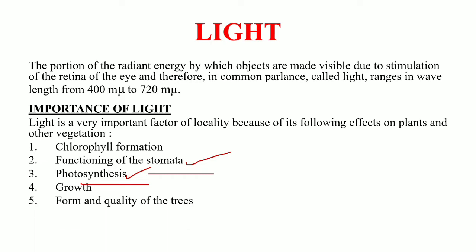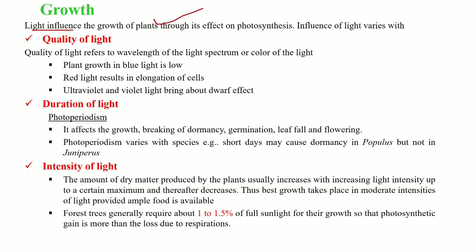Next is the growth. The influence of light on the growth of the plant depends upon the quality of the light, the quantity or duration of the light, and the intensity of the light. First of all, we have the quality of the light. Quality refers to the wavelength of the light spectrum or the color of the light. Here you can see that the blue light results in low plant growth, while the red light results in the elongation of the cell, which gives good growth. And here you can see that the ultraviolet and the violet lights bring about the dwarf effect in the plant. This is how the quality of light affects plant growth.